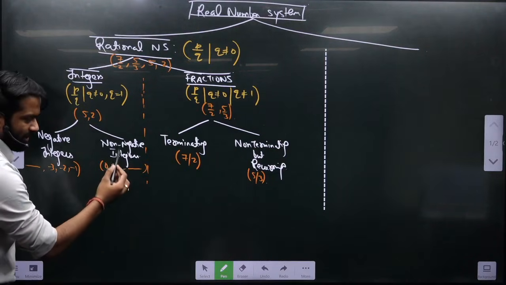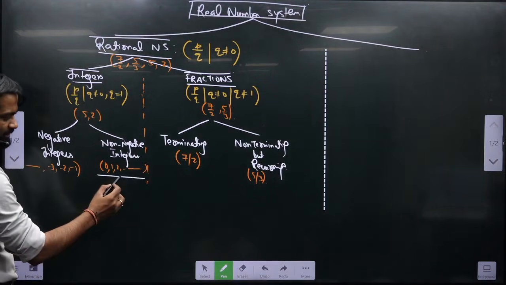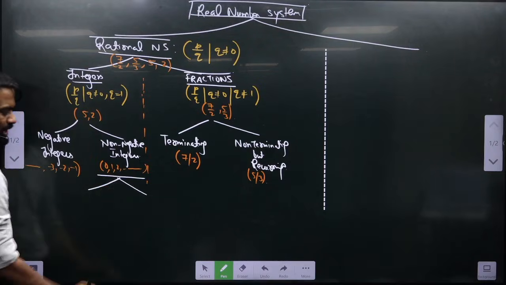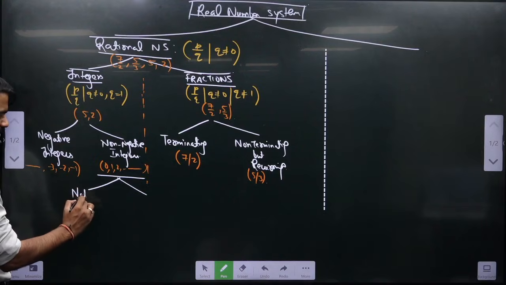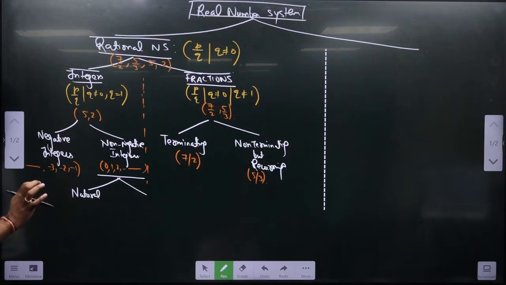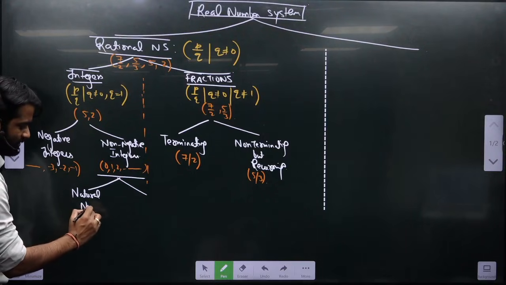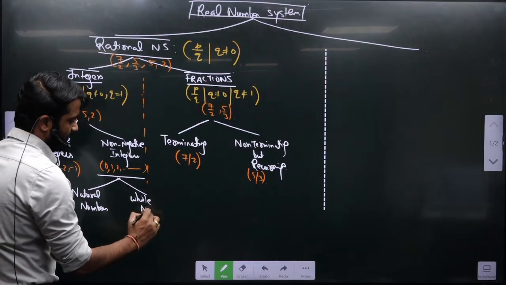Now look at these non-negative integers. These non-negative integers are further subdivided into two types. Not divided exactly, there are two types. First is natural numbers, and that is what you have to keep in mind. I will tell you where we will use it. First is natural numbers, and second is whole numbers.